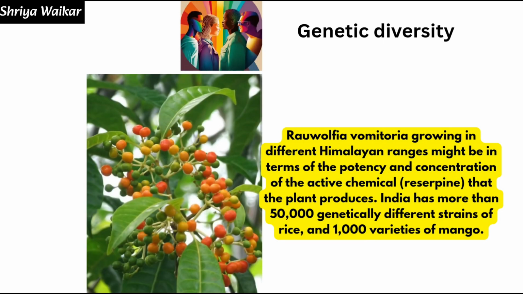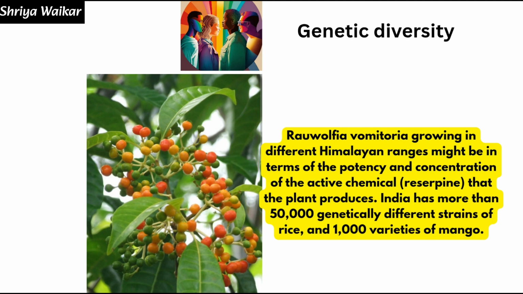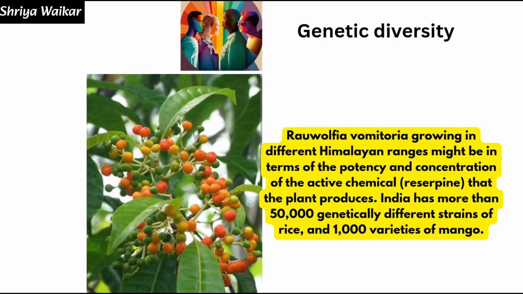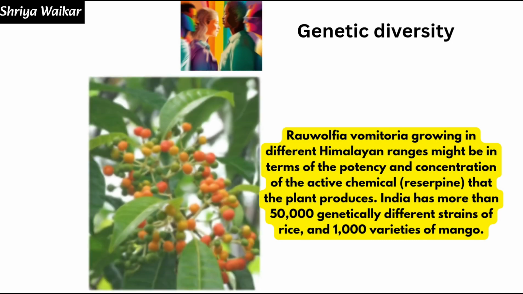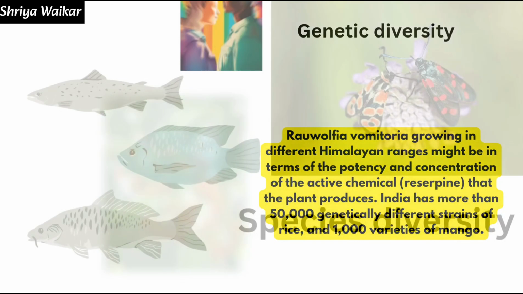So genetic diversity can be shown by an example of a medicinal plant. Can you name this plant? Yes, Rauwolfia vomitoria. It is growing in different Himalayan ranges and it might vary in terms of the potency and concentration of the active chemicals. Now we have to learn this chemical. This is an important one, that is Reserpine, that the plant is producing. So India has more than 50,000 genetically different strains of rice and 1,000 varieties of mango.